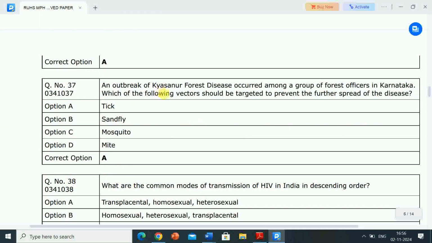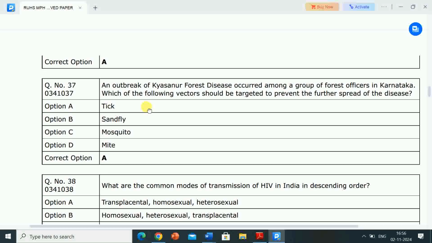Next question is, an outbreak of Kyasanur forest disease occurred among a group of forest officers in Karnataka.